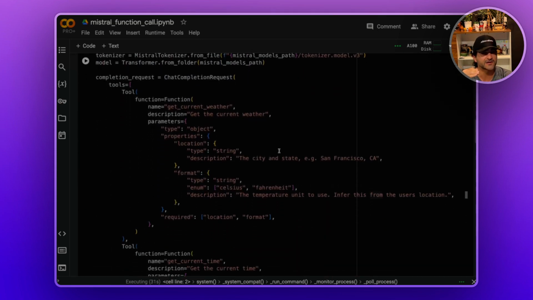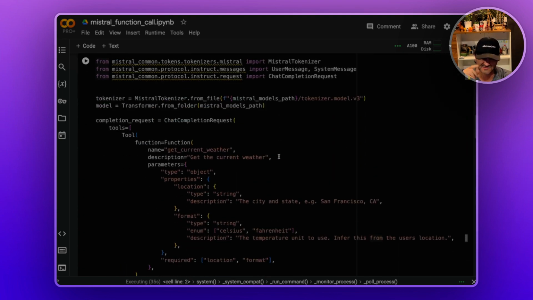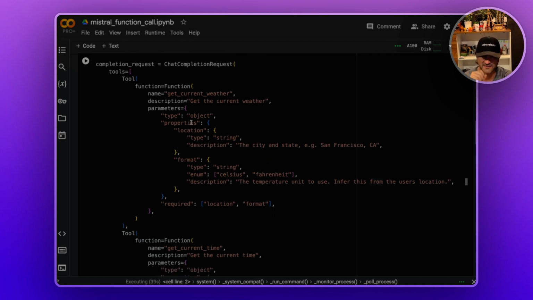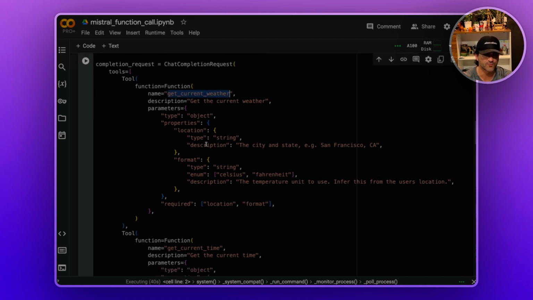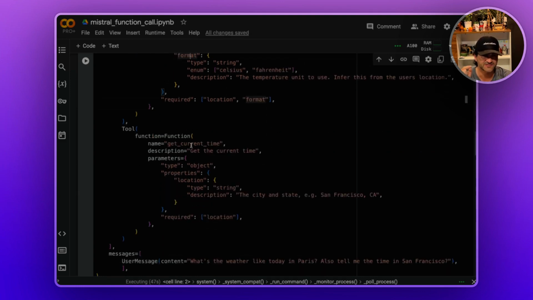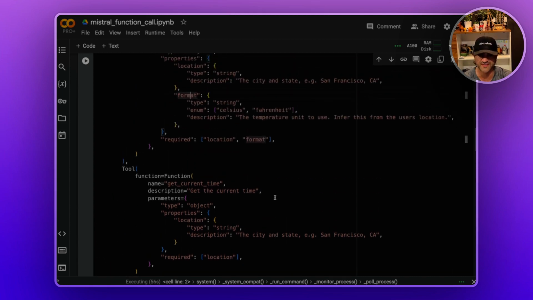Then I started to follow their own example in the Hugging Face documentation page. The first example was get current weather, with location and format, Celsius and Fahrenheit. Then I added another function because I want to check multiple tools: get current time. And then I changed the questions: what's the weather like today in Paris? Also tell me the time in San Francisco. So that's what I did.